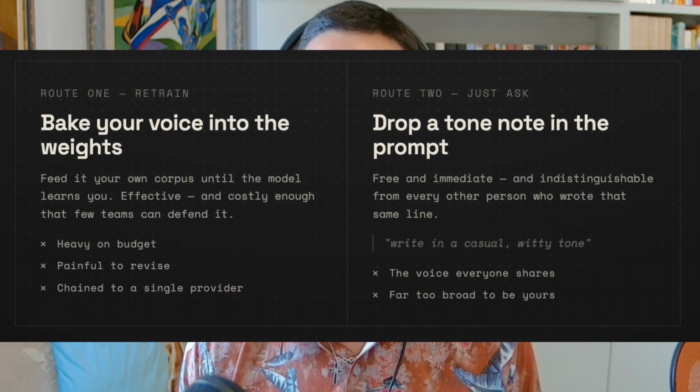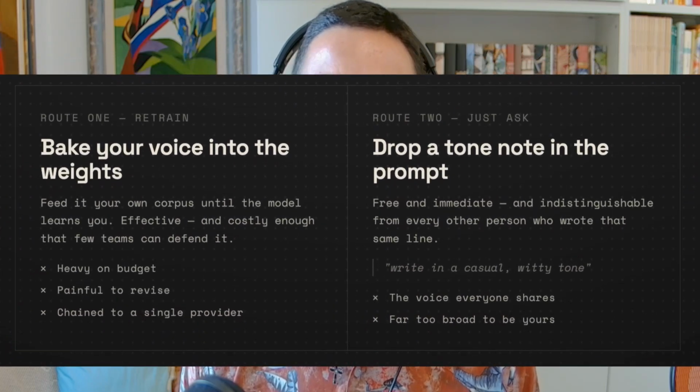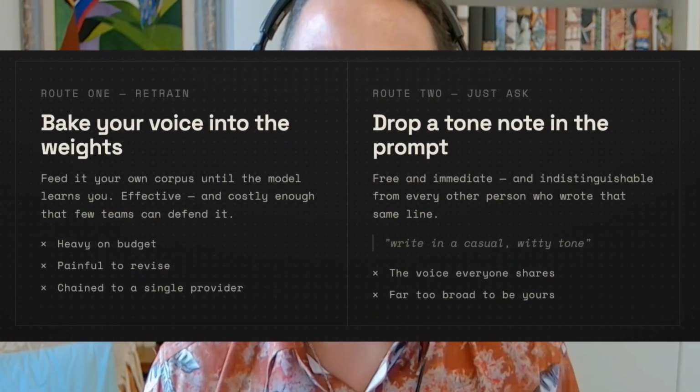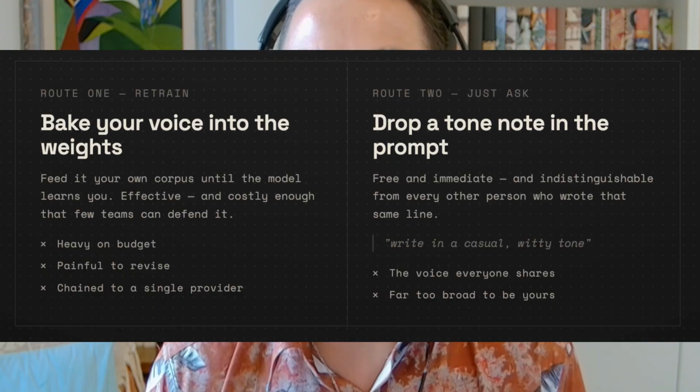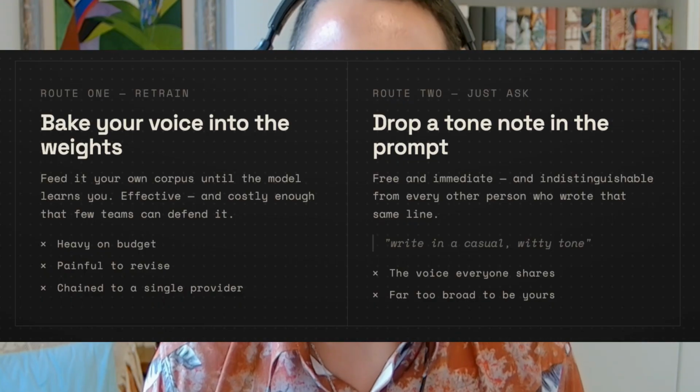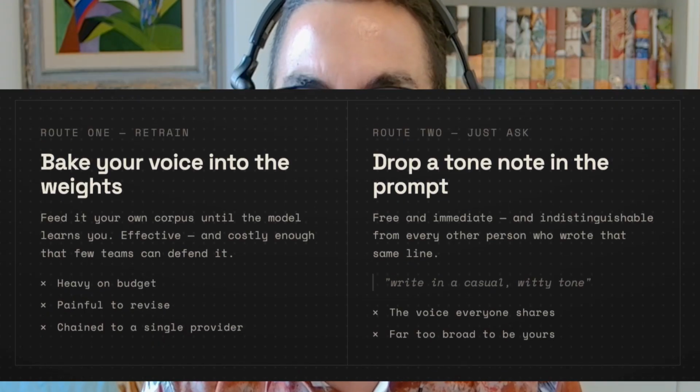In fact, every autonomous agent has the same tell. The output is competent on one end, but on the other, its style is completely generic. Right now, there are two ways to improve that situation. The first one is to fine-tune a model on your own data, which is expensive, slow, and also limited to one vendor. Otherwise, you can paste in a casual, witty tone into a system prompt, which produces the exact same voice as everyone else who typed that same sentence.